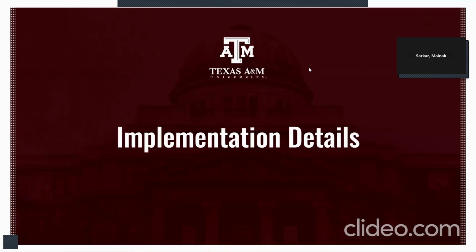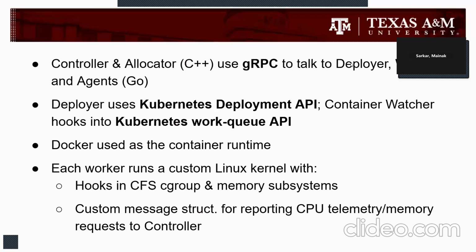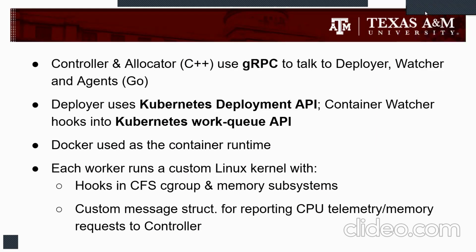Okay, let us now talk about the implementation details of ESCRA. The controller and allocator are implemented in C++, and they use remote procedure calls to talk to the deployer, watcher, and agents, which are written in Go. The deployer uses the Kubernetes deployment API to create containers, whereas the container watcher hooks into the Kubernetes WorkQueue API to detect the creation of containers.